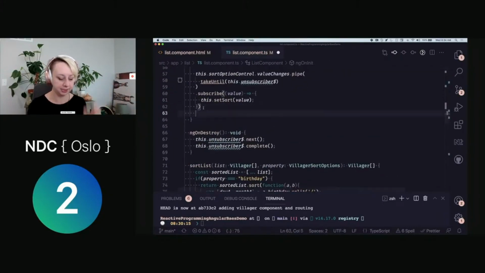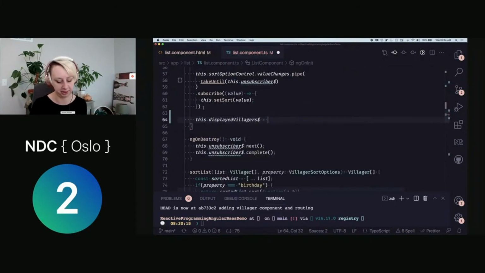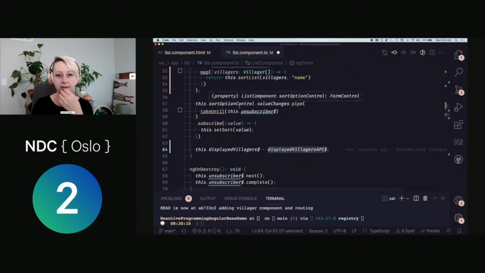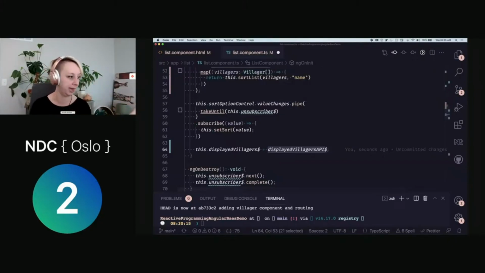All right, so let's start building our observable that's actually going to be what we display in the UI. So this is going to be my displayed villagers API. So here's my initial request, but I want to know when a user has sorted something. My sort is a form control, and form controls are built using RxJS, so they have an observable called valueChanges, and I can get notified of a value change every time when I subscribe to this, and then I can do something with that.